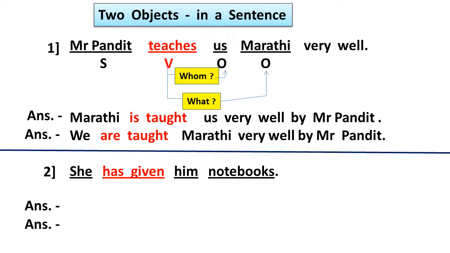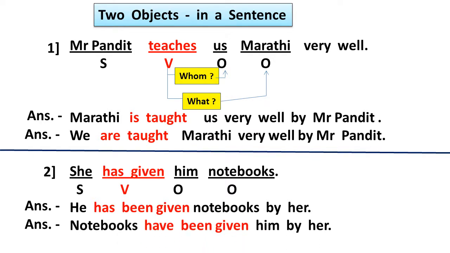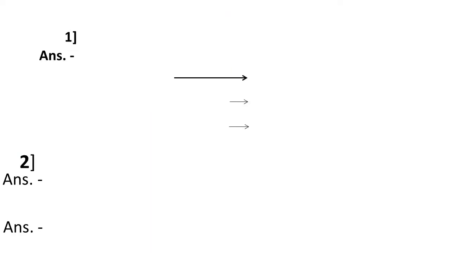In this example, the subject is she, has given is the verb, him is an object, and notebooks is also an object. There are two objects. The answer will be two-way. The first answer is, he has been given notebooks by her. The second answer is, notebooks have been given to him by her. In this way, we studied how to write the correct answer.